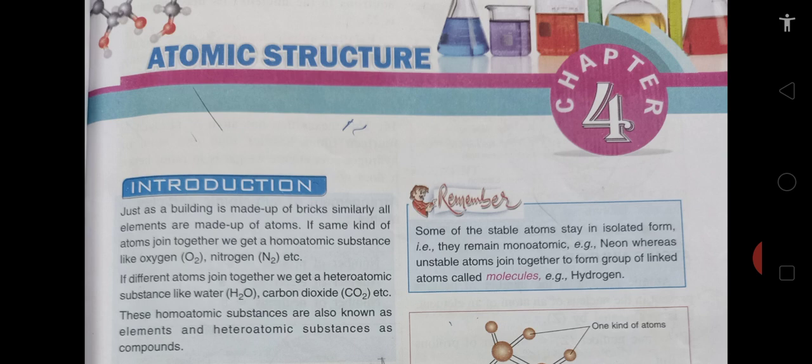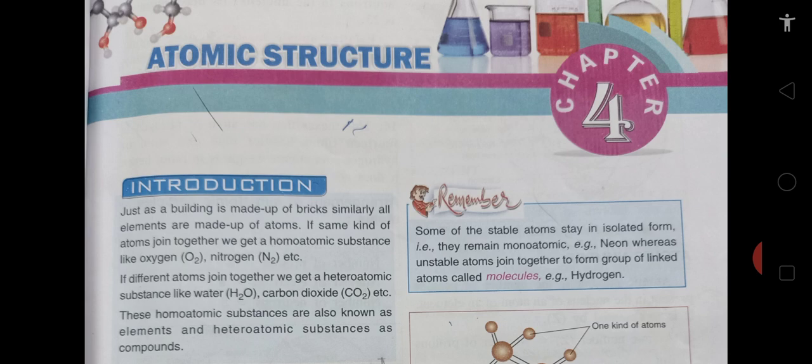So children, just as a building is made up of bricks, similarly all elements are made up of atoms. So it is the smallest unit of elements. If same kind of atoms join together, we get a homogeneous substance like oxygen, nitrogen, etc. And if different atoms join together, we get a heterogeneous substance like water, carbon dioxide, etc. These homogeneous substances are known as elements and heterogeneous substances are known as compounds.